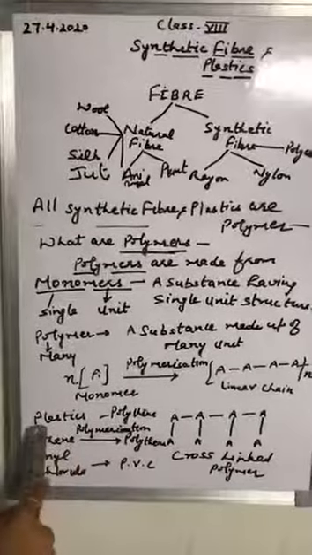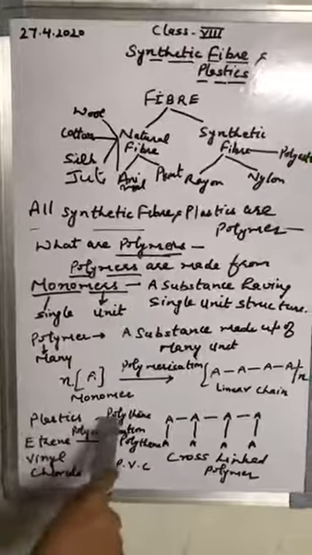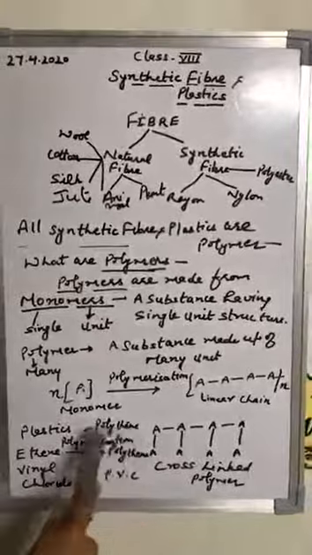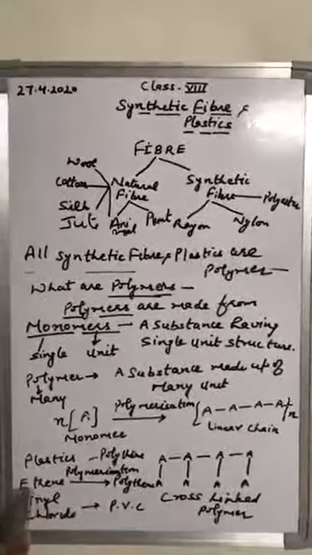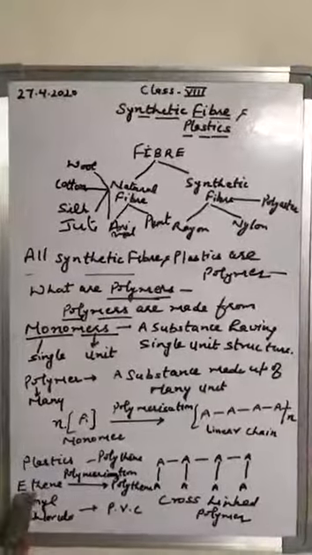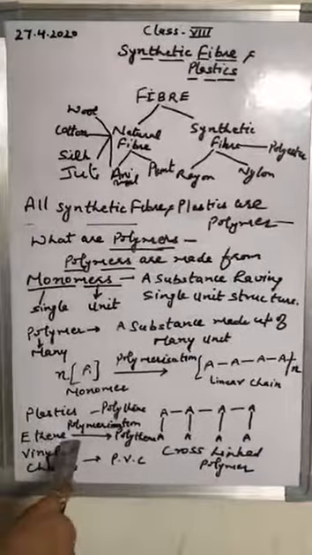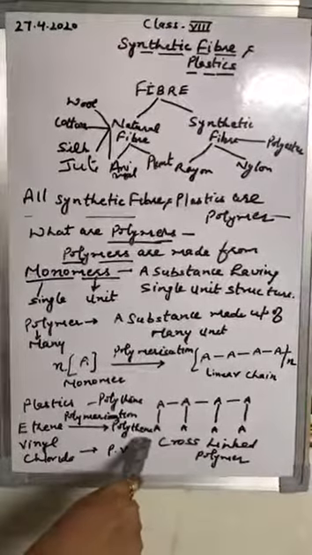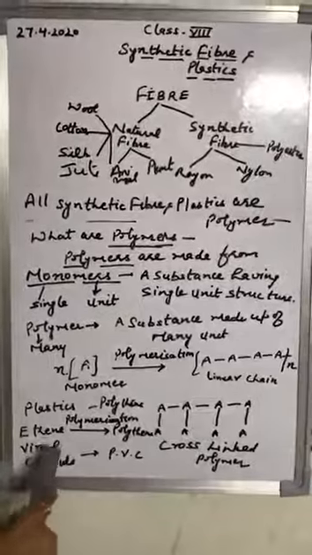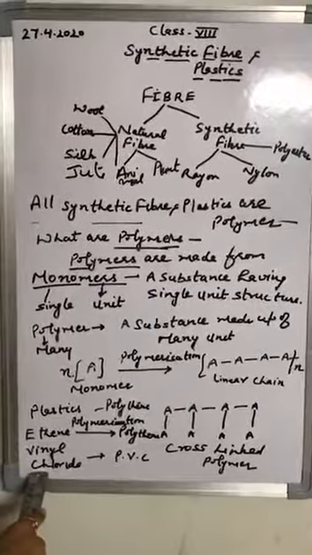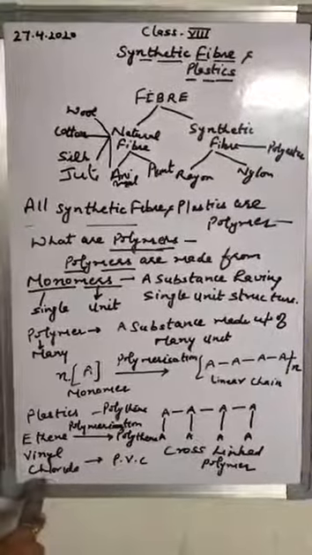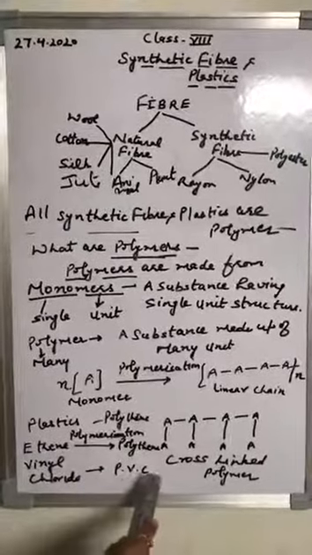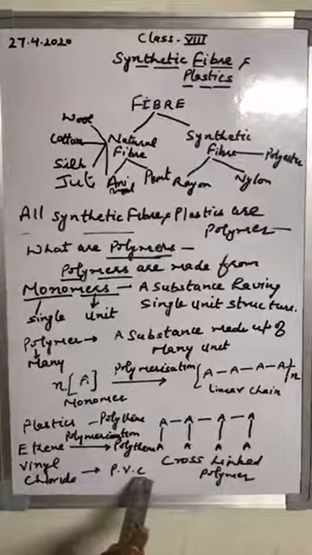You can take the very common example of plastics, that is polythene. A very common name nowadays used by us, polythene. Polythene is the plastic which is made from the ethene monomer. When this ethene monomer undergoes the process of polymerization, it forms the polymer polythene. One more example of plastic is vinyl chloride. Vinyl chloride is the monomer. When this vinyl chloride undergoes the process of polymerization, it forms PVC, that is polyvinyl chloride.